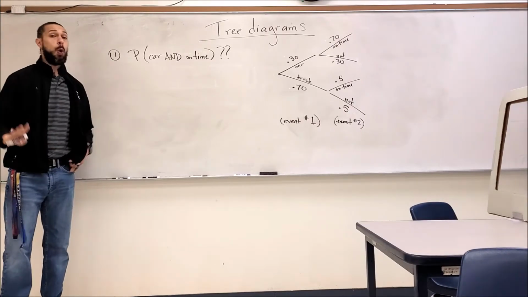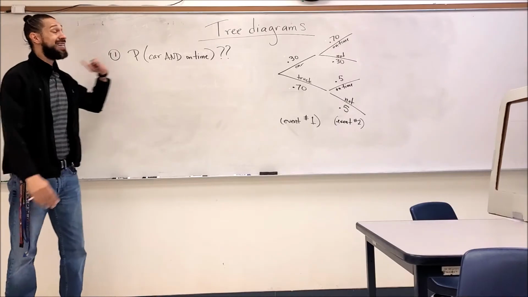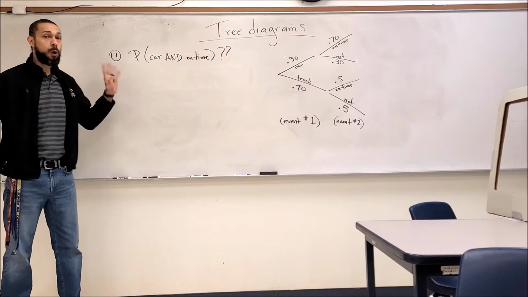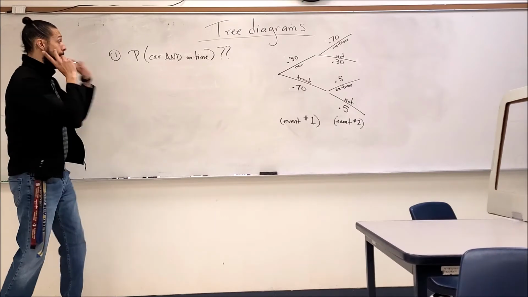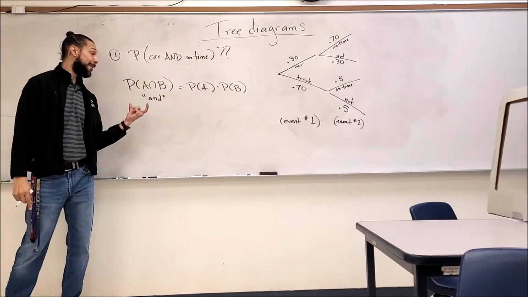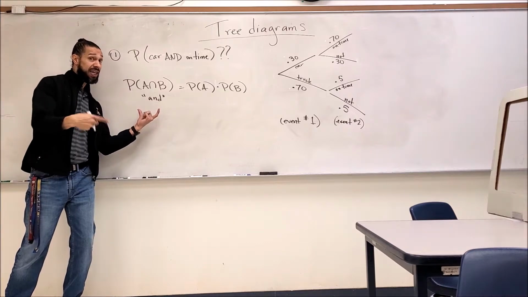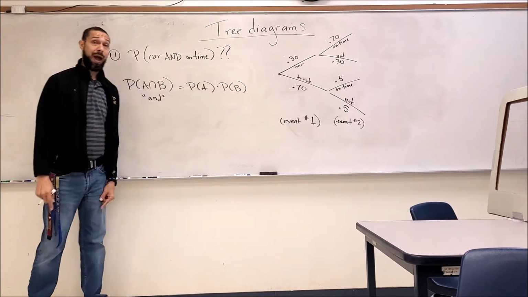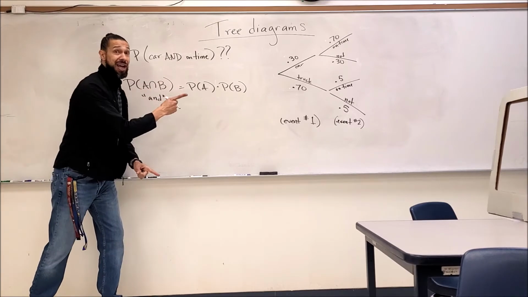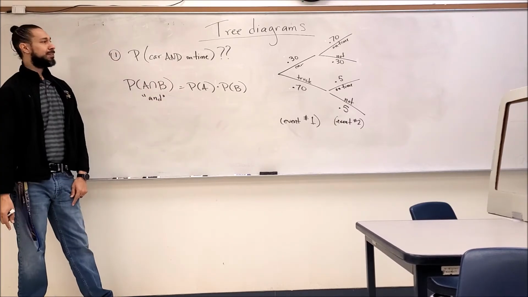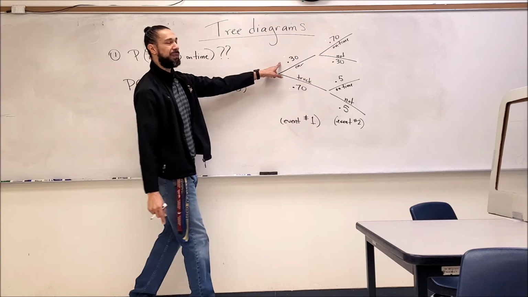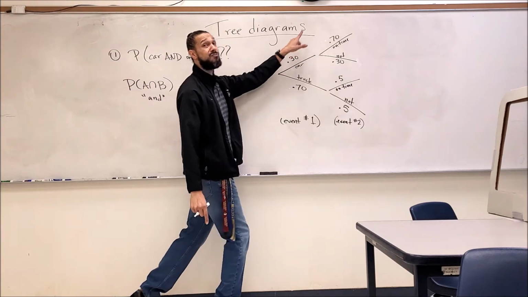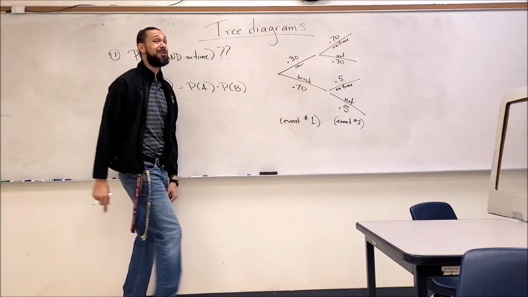Bang, first question. What's the probability now that I took my car and I was on time? Now let's remember our probability rules. Rule number one, the probability of two things happening in simultaneous succession of each other is their probabilities multiplied. So, to our tree diagram, the probability I took a car is 0.3 and the probability I was on time is 0.7. As I go down this road, you know what I do with those two numbers?